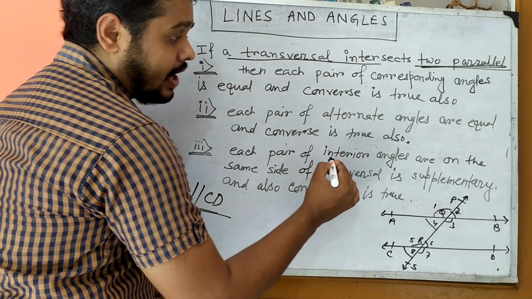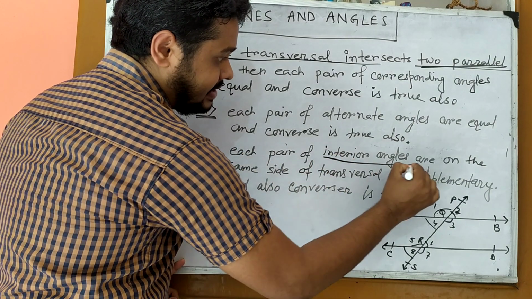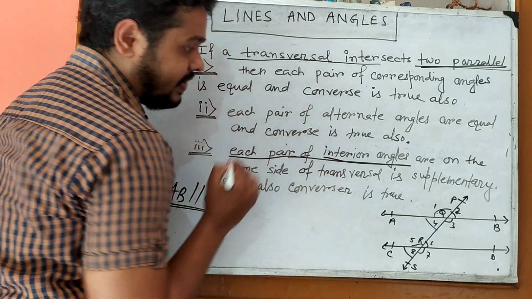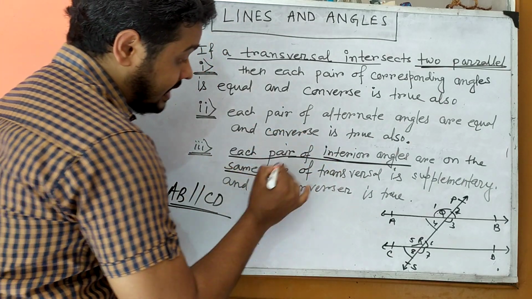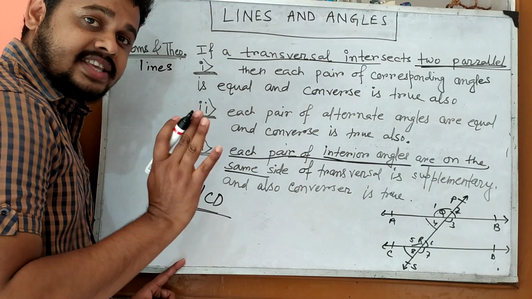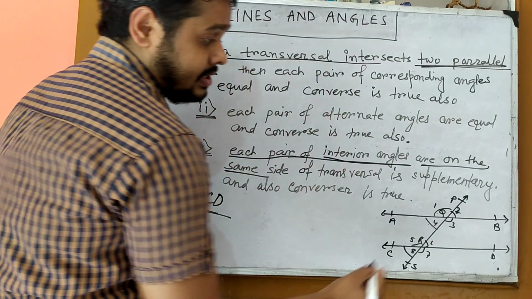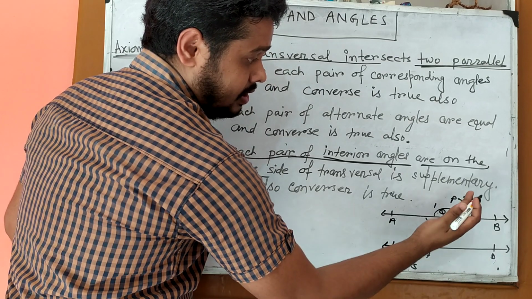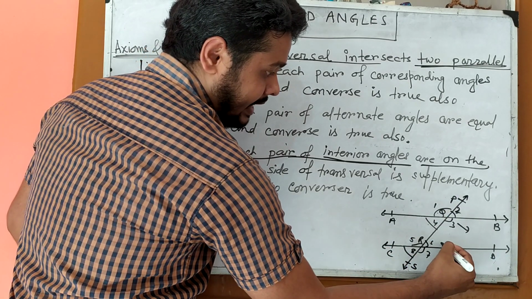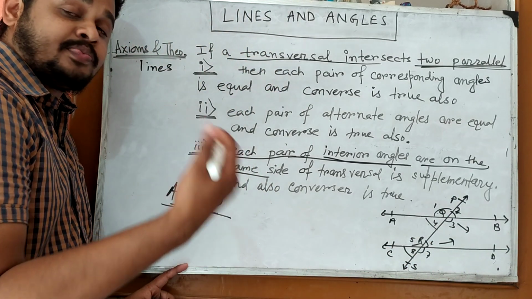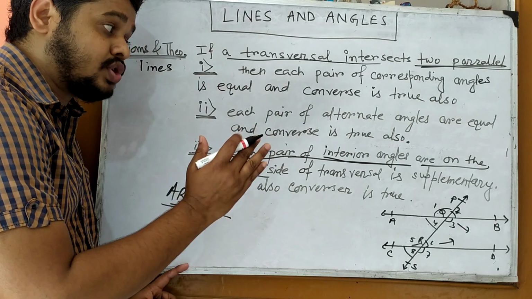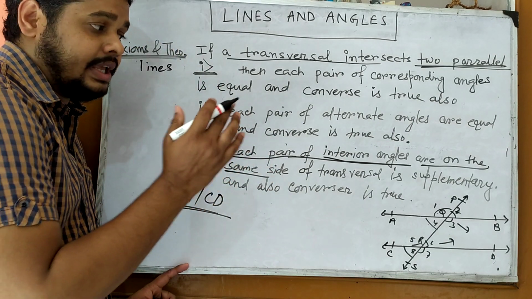Now each pair of interior angles on the same side. Listen to it carefully. Same side, and each pair of interior angles. Same side of the transversal, angle 3 and angle 6 are on the same side, and they are also interior angles.